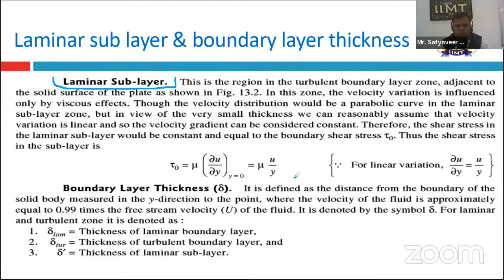The boundary layer thickness is denoted by delta. It is defined as the distance from the boundary of the solid surface, measured in the y direction, where the velocity of the fluid is approximately equal to 99% of the free stream velocity. For getting the boundary layer thickness, we have to know the initial considerations. The thickness of the laminar boundary layer is denoted by delta LAM, the thickness of the turbulent boundary layer by delta TUR, and delta dash indicates the thickness of the laminar sublayer.